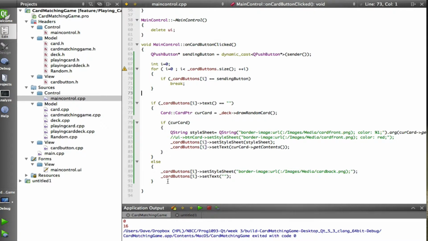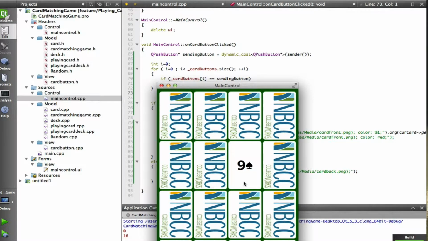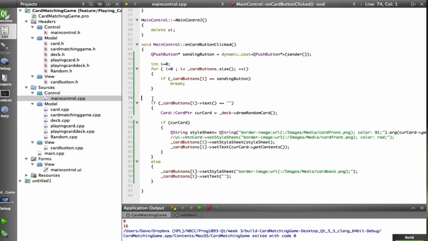And so now this is exactly the same. We started out with this as being the name of the button on the form, and then we changed it to cardButtons[0] in our last homework, where we were only constructing one card button, putting it in a vector, and so the index was just 0. Now we changed that index to be i. So now when we run this, it flips over the card that I click on. And it's still drawing a new card each time. So that's what we're going to fix next class.